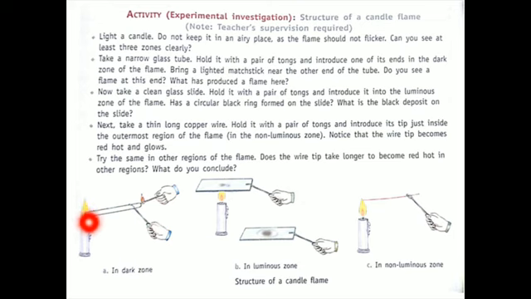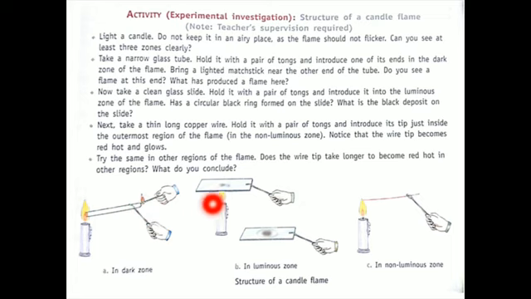Because this dark zone has the vapors of the hydrocarbon or the wax. So these vapors are going to come through this particular glass tube to this end, and these vapors of the wax are going to burn at this particular end. So this shows us that the dark zone consists of hydrocarbons in vapor form. So this is about the dark zone.